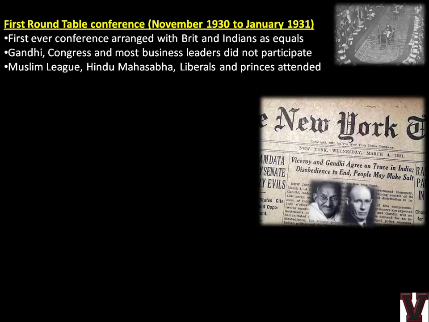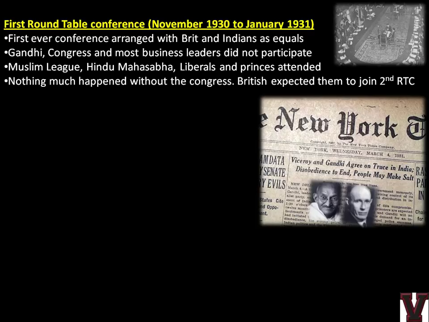Obviously, it is a meeting in London, and these people, the princes and others, did not have any proper stand or decision, so they would obviously go and make use of this opportunity. But if you see the conclusion, nothing much happened, because Congress was always in the majority among the nationalist leaders, and because they were not there, nothing happened. But the British thought, we will do something and make them participate in the second RTC. We don't want to simply waste roundtable conferences like this. So in the picture you see, the Viceroy and Gandhi agreed on a truce in India. That is the Gandhi-Irwin Pact, which we will learn next.